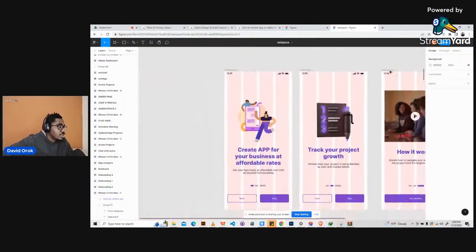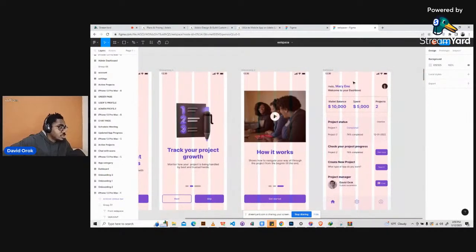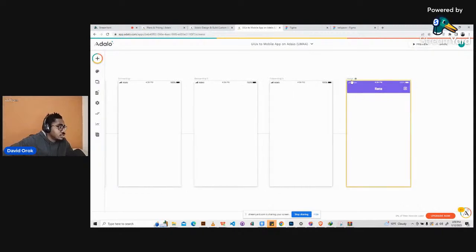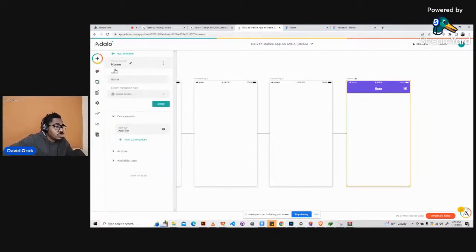Okay, so that's it. All right, so then we have the dashboard here. So instead of calling this page the home page, we could just call it the dashboard. So I'll tap on top, then change the home here to dashboard. Let's call it dashboard hyphen. Okay, so we're gonna have two categories of users here. We're gonna have the admin and we're going to have the clients, right? So dashboard for admin and dashboard for clients. So this is gonna be client dashboard. So dashboard client.